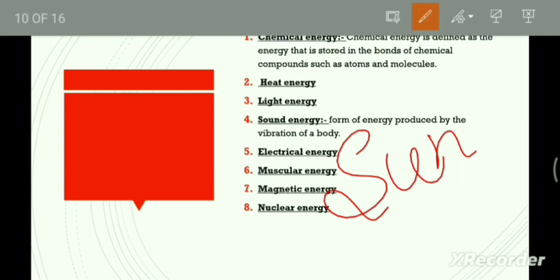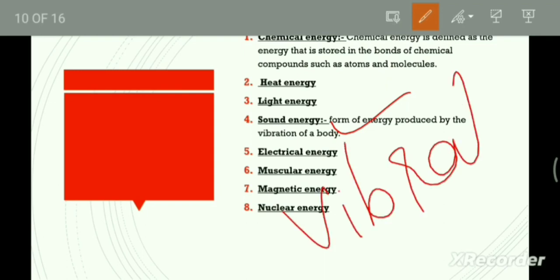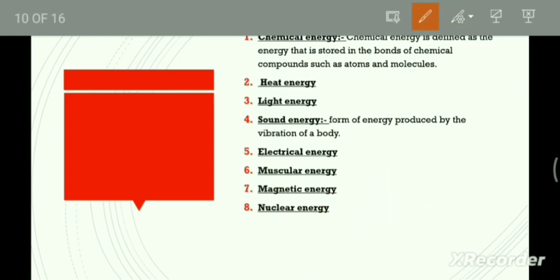Next, about sound energy. Sound energy is a form of energy produced by the vibration of a body. It enables us to hear the sound produced by different objects around us. So it is also a form of energy in action. Next, about electrical energy.